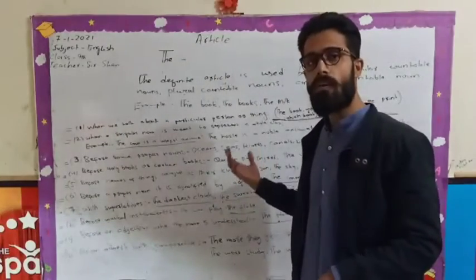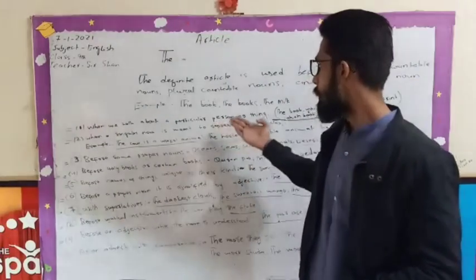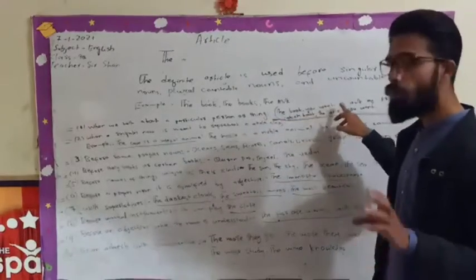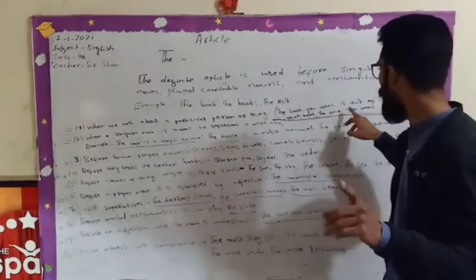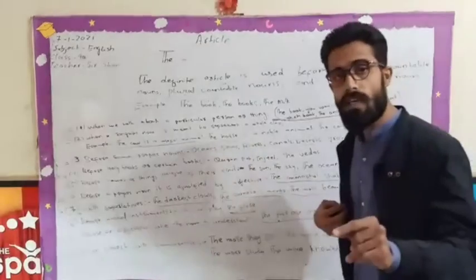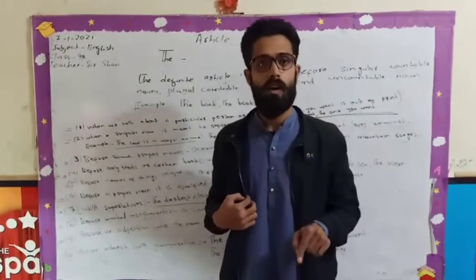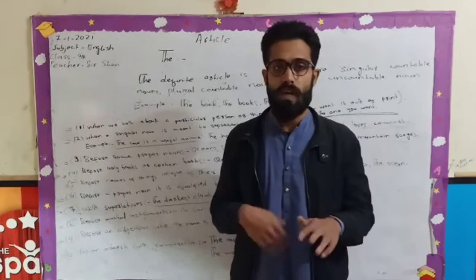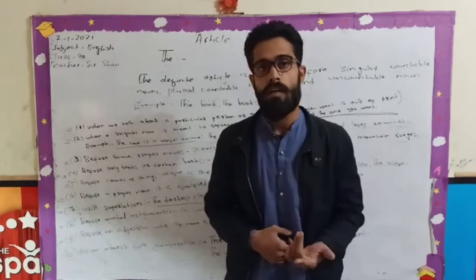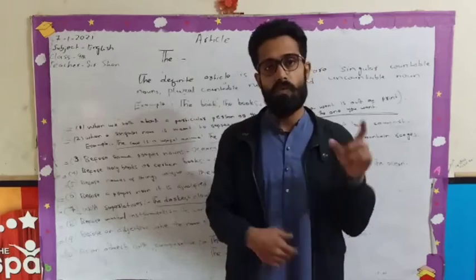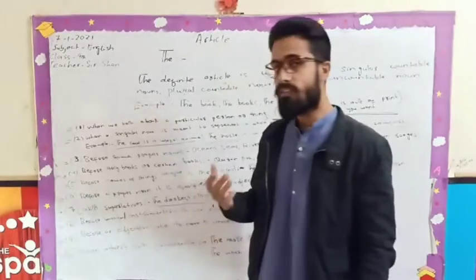Here I have written down an example of a particular person or thing. The book you want is out of print. It means the book which you want, that is out of print. You know the book. That's why that book is called particular, and that's why the is put before that book.